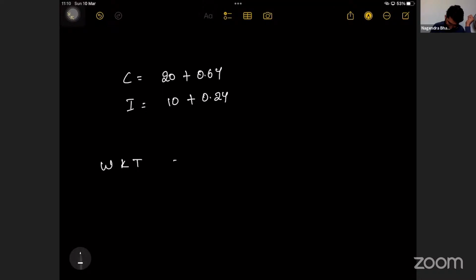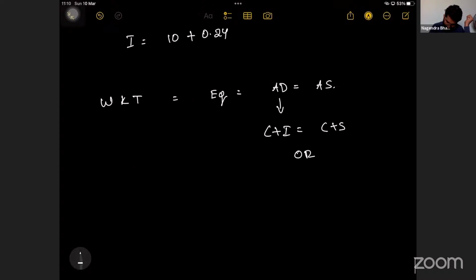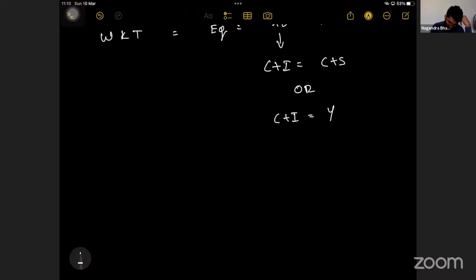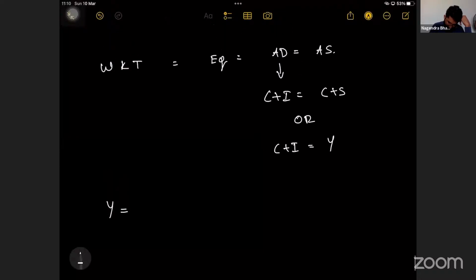So at equilibrium, we know that aggregate demand is equal to aggregate supply. What is aggregate demand? C plus I. Aggregate supply is C plus S, or I can say that C plus I is equal to Y. Aggregate supply is nothing but income. So here, with the help of this, Y is equal to C. What is C? A plus BY.